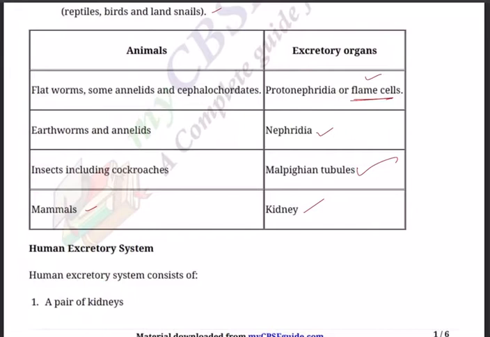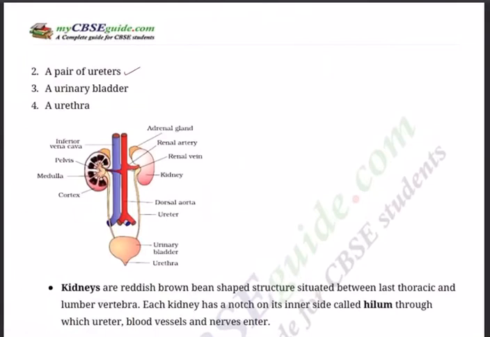And as I said, the human excretory system is meant for throwing out or eliminating the waste products that are formed in our body, so that the body maintains cleanliness and neatness with health. It consists of a pair of kidneys, right kidney and left kidney, a pair of ureters, left and right, then the urinary bladder, and of course the urethra, the opening through which the urine passes. All the waste materials will be passed out.